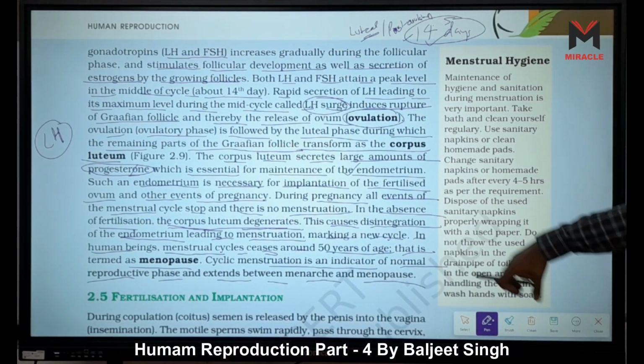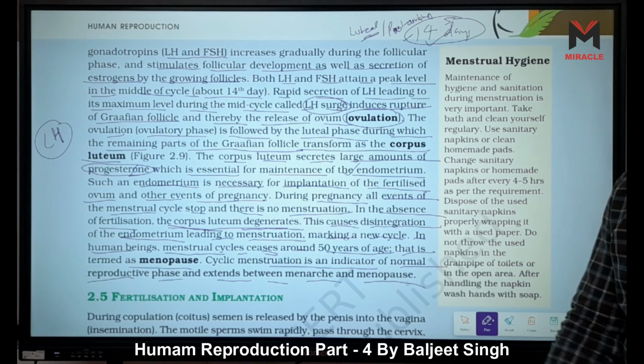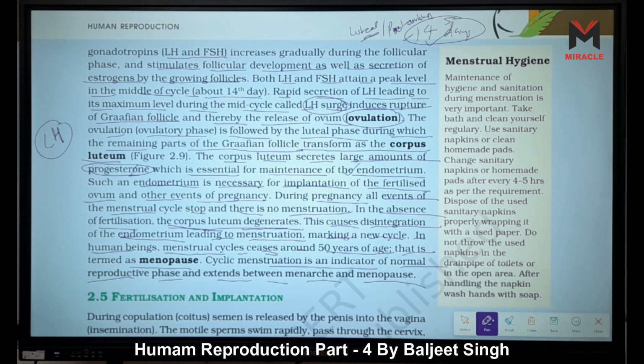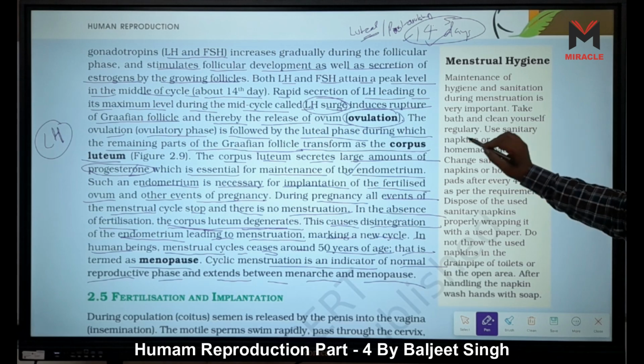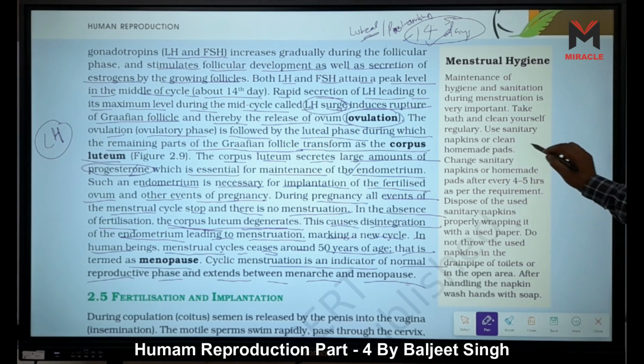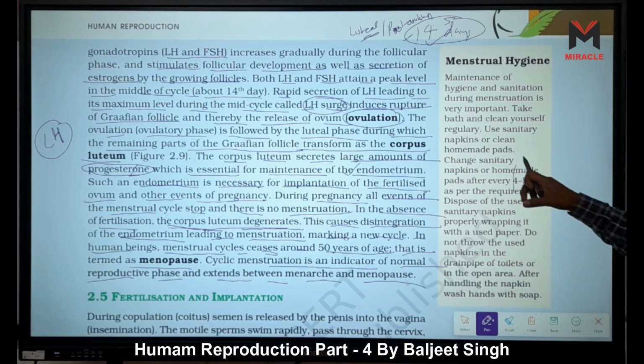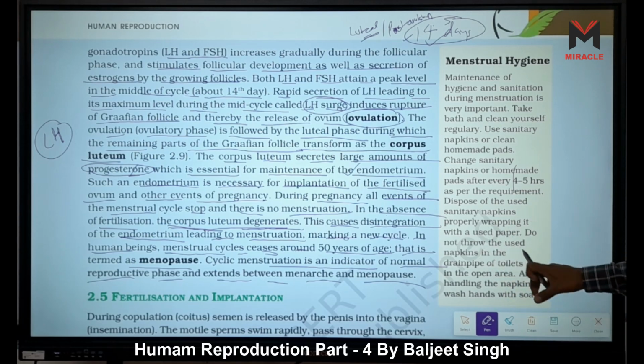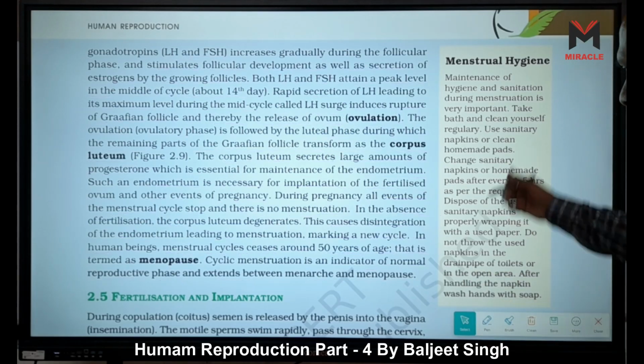Some hygiene tips are given in this box. Maintenance of hygiene and sanitation during menstruation is very important, right? Because otherwise some infection will happen. Take a bath and clean yourself regularly. Use sanitary napkins or clean homemade pads. You already know this one, you only have to read it. Change sanitary napkins and homemade pads after every 4 to 5 hours as required. Dispose of used sanitary napkins properly, wrapping them in used paper. Do not throw used napkins down the drain pipe. You understand this, so we need not discuss it.